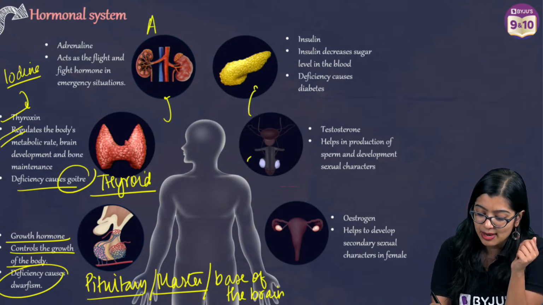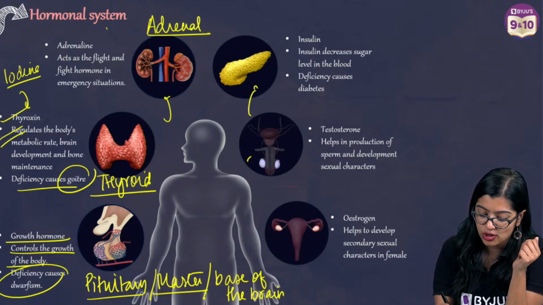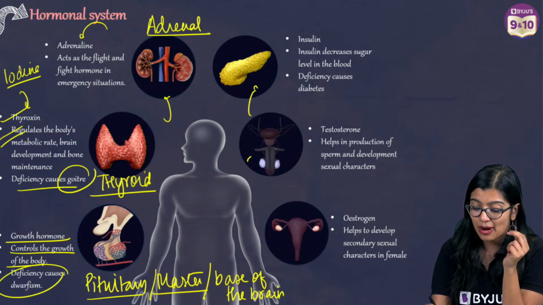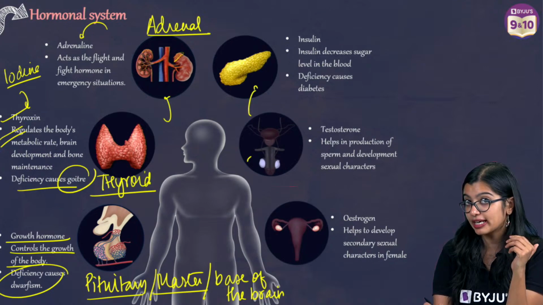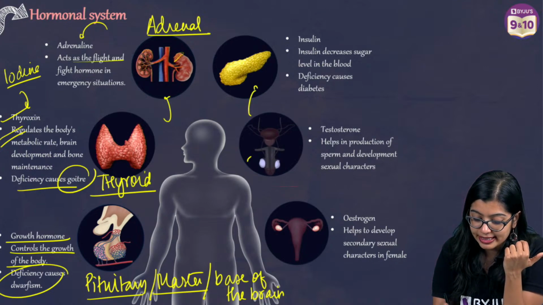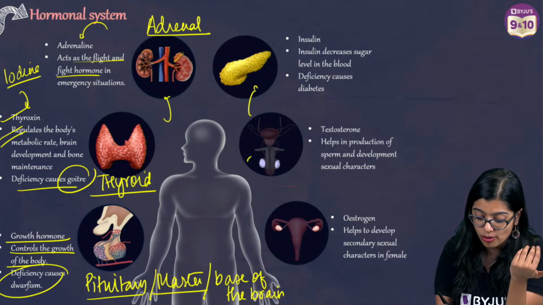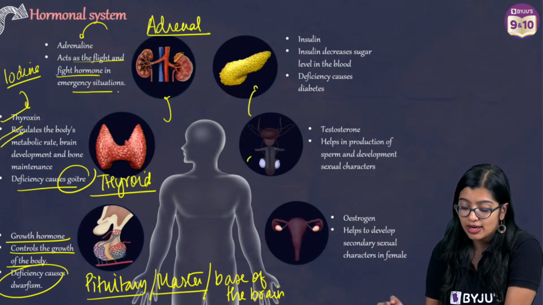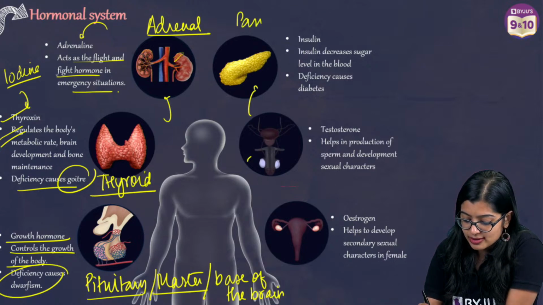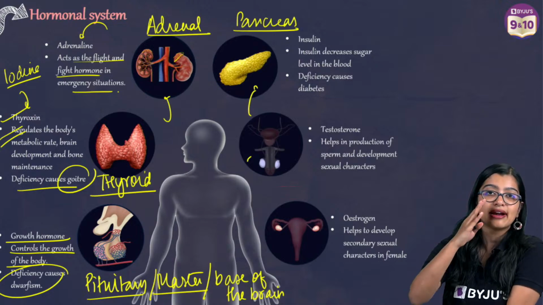Next up we have the adrenal gland, which produces a hormone called adrenaline. Adrenal glands are located on top of the kidneys and there are a pair of them. They act as the fight and flight hormone during emergency situations, right? So these are the main functions of the adrenal gland.